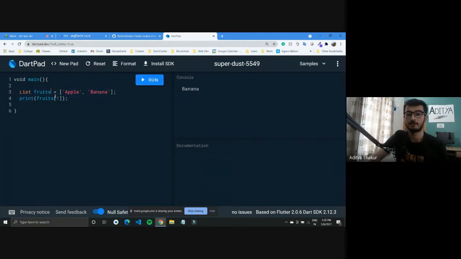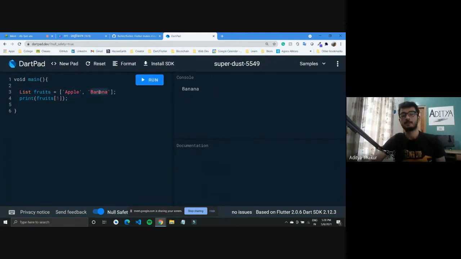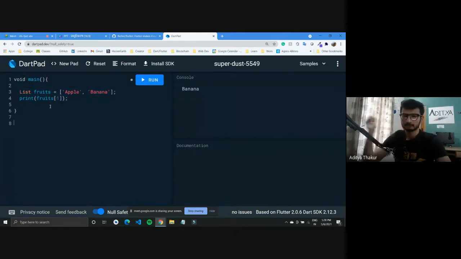So yeah, we used one, so it printed the 0 and 1 part of the list, and this is like the basic. You can also define functions, which would be a lot similar to any other programming language.